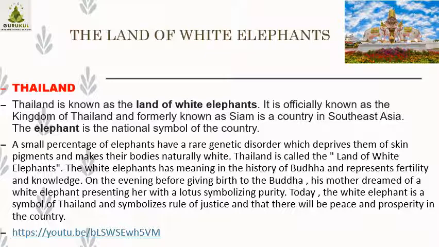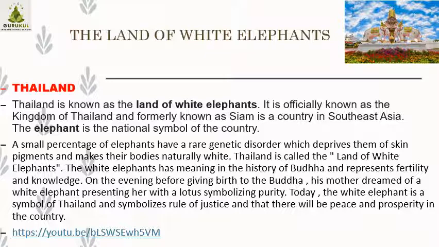Today the white elephant is the symbol of Thailand, and this is very important, it symbolizes the rule of justice. One of the reasons they have taken it is its meaning of fertility and knowledge, and another reason is the rule of justice, and that there will be peace and prosperity in the country.